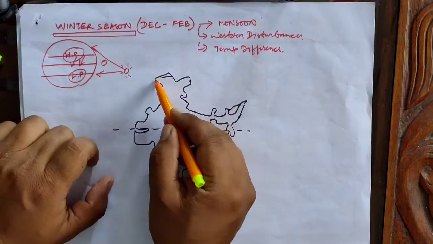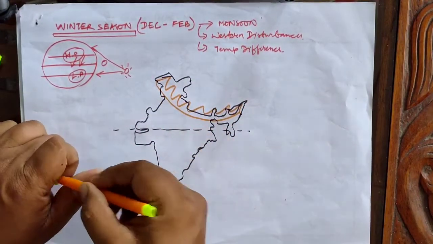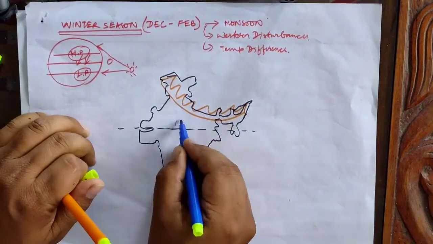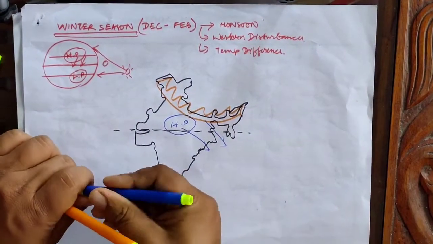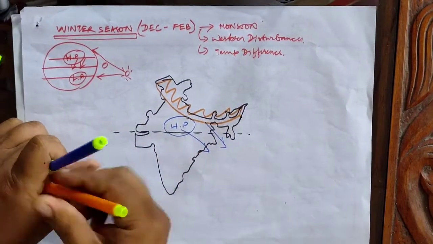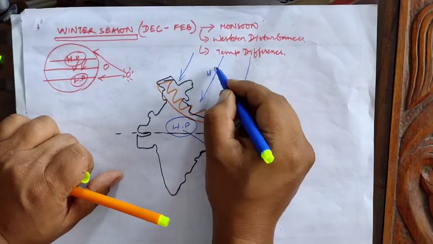During the winter season, high pressure develops over the northern plains of our country, as well as high pressure over Central Asia also. So the winds are attracted from Central Asia towards the northern plains.